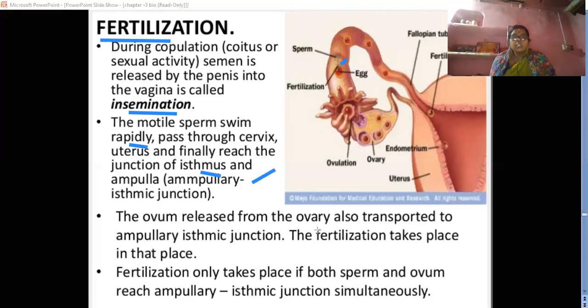Now the ovum released from the ovary is also transferred to the ampullary isthmus junction, and fertilization takes place in that place. I already told this. Fertilization only takes place if both sperm and ovum reach the ampullary isthmus junction simultaneously. So in this way fertilization takes place in human beings. Now come to the next part.